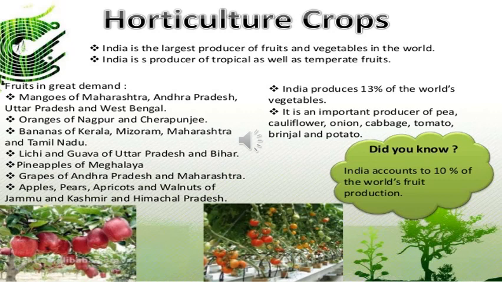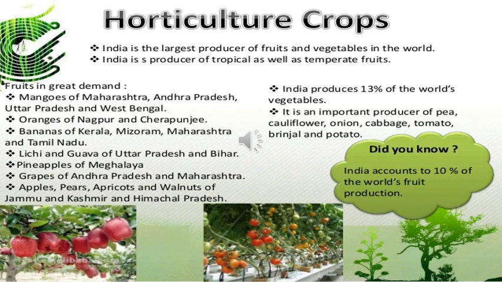Nagpur is famous for its oranges. Bananas are grown in Kerala, Mizoram, Maharashtra, and Tamil Nadu. Lychee and guava are grown in Uttar Pradesh and Bihar. Meghalaya is famous for its pineapples. Grapes of Andhra Pradesh and Maharashtra are also famous. Apples, pears, apricots, and walnuts of Jammu and Kashmir and Himachal Pradesh are the important fruits which are grown in India.